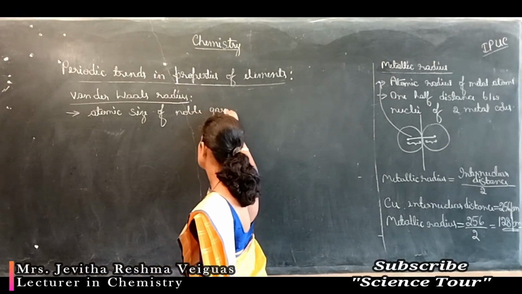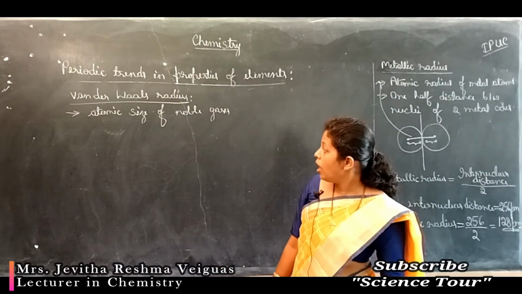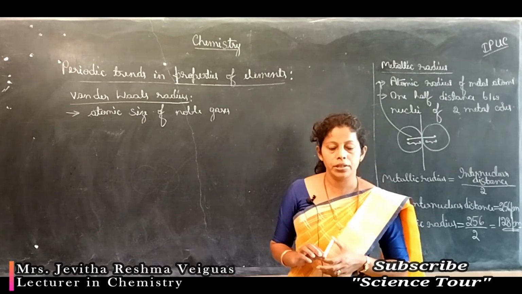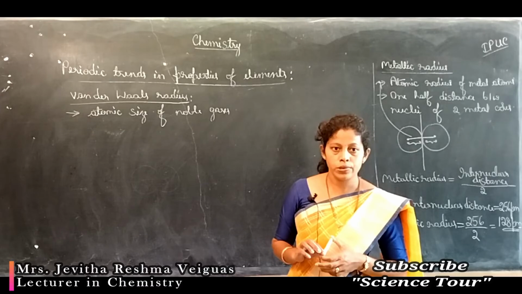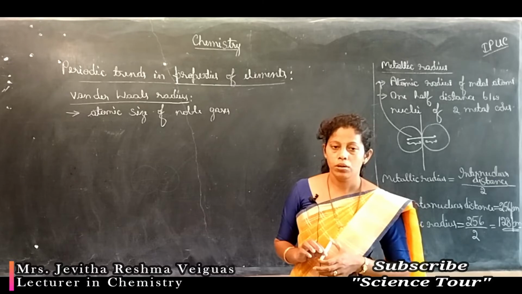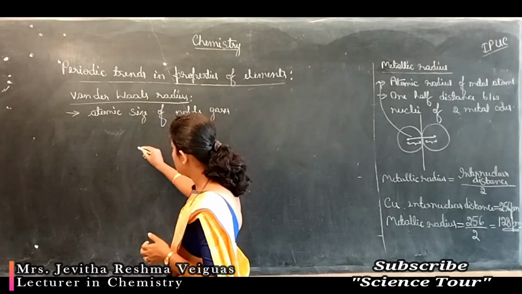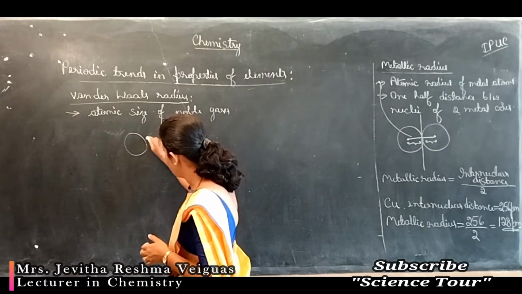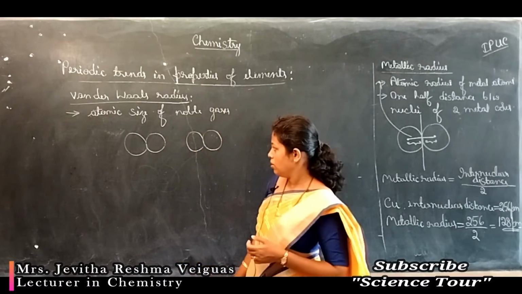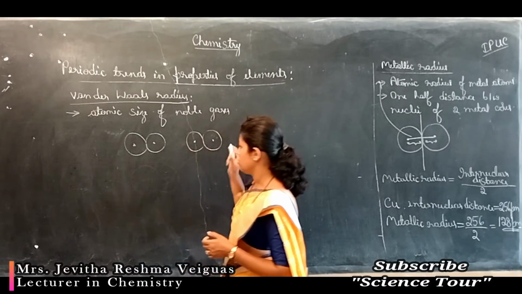Students, noble gases belong to group 18. So we can say this represents the atomic size of group 18 elements, which are chemically inert. They are chemically inert because they have a completely filled electronic shell. So they generally do not get bonded to each other. Now for these, the atoms may be attracted towards each other like this. Here, these are the nuclei of every atom.